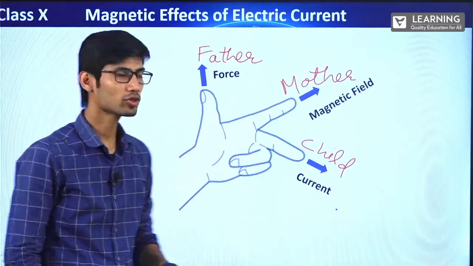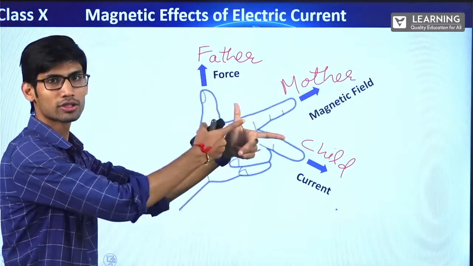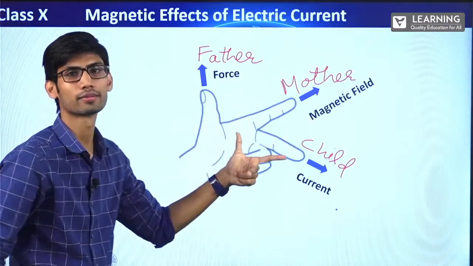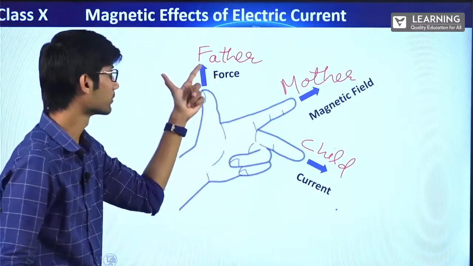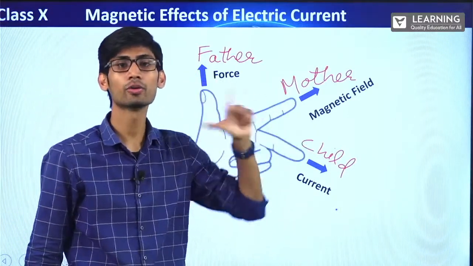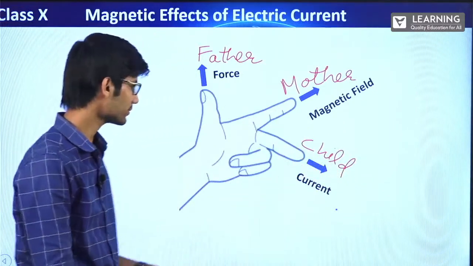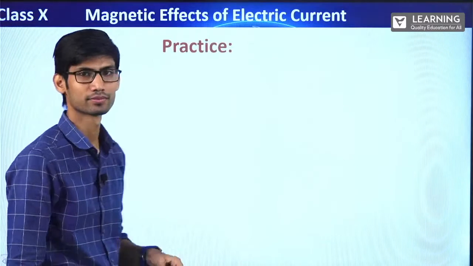Alright? So if you remember like this, father, mother, child, you will know this is force, this is magnetic field, this is current. The first letters, F, M and C. Father, mother and child. Alright? You will never forget it. Okay? Now let's practice.